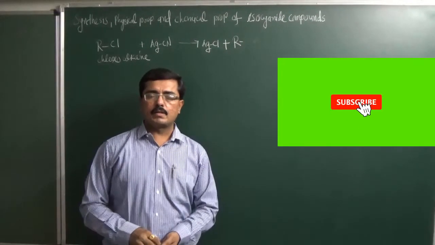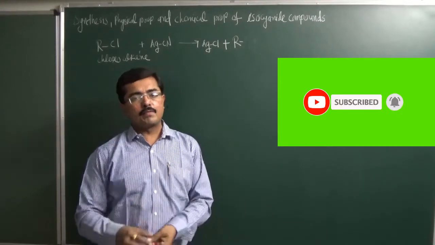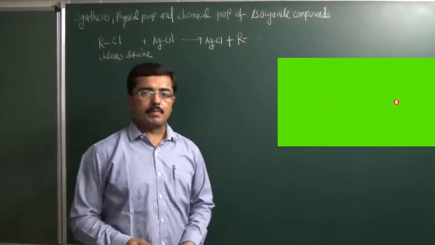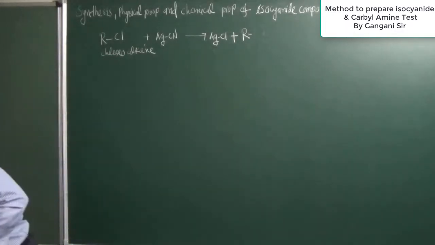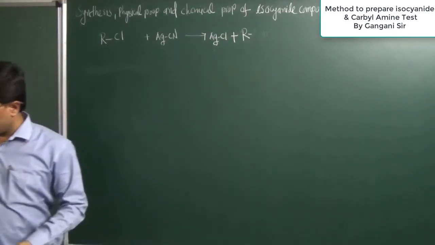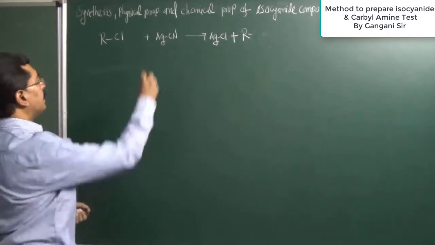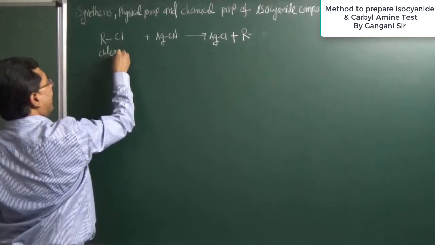I am Gangani sir. Today I will discuss the synthesis, chemical properties and physical properties of isocyanate compounds. So let's start. Now we have different types of halide compounds, or particularly chloride compounds. This could be a chloride compound, maybe containing a benzene ring, but suppose we have taken this chloroalkane.